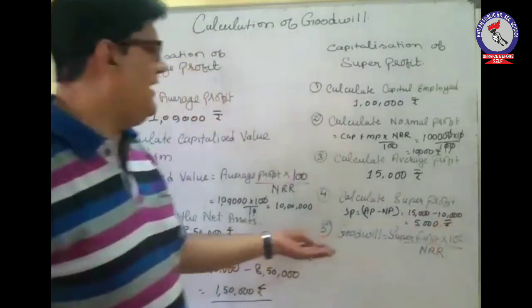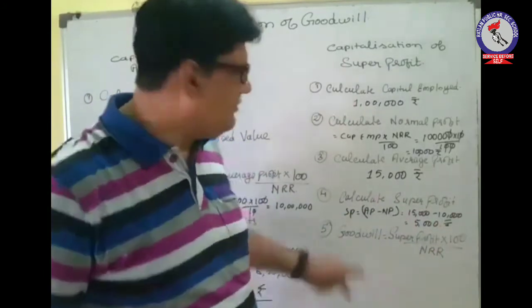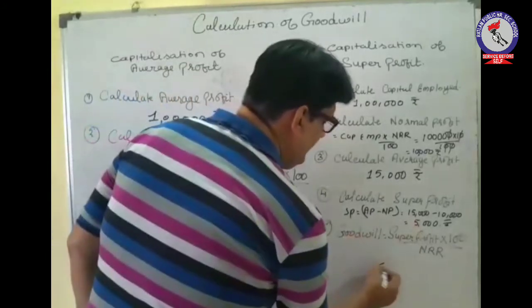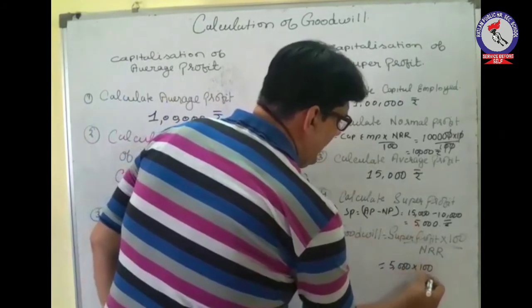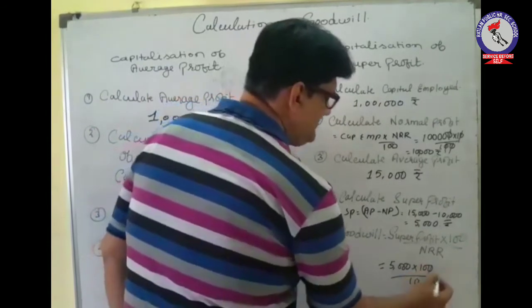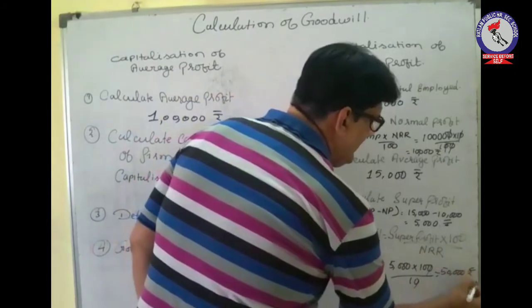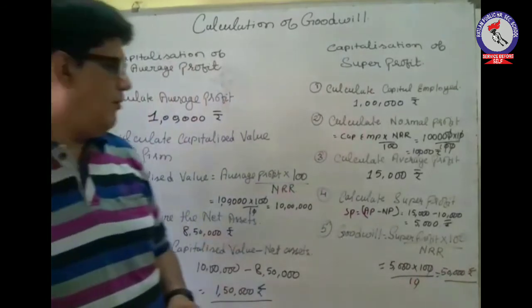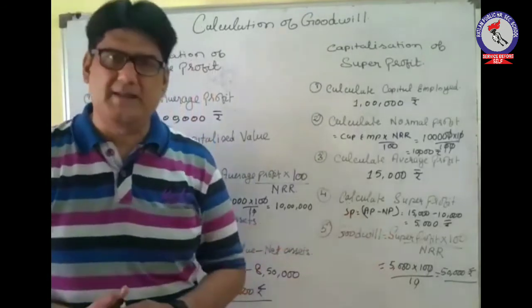Now lastly we have to find out the goodwill by the capitalization of super profit. So we will put this super profit in this formula. Goodwill will be super profit, that is 5,000, into 100, and the normal rate of return was 10%. So it becomes 50,000 rupees as the amount of goodwill. So 50,000 rupees is the amount of goodwill by the capitalization of super profit method.